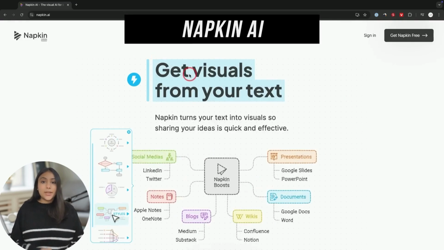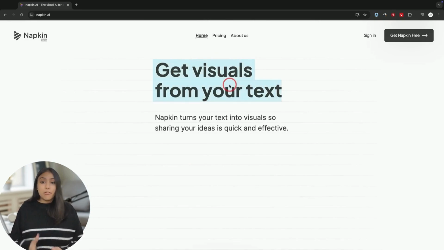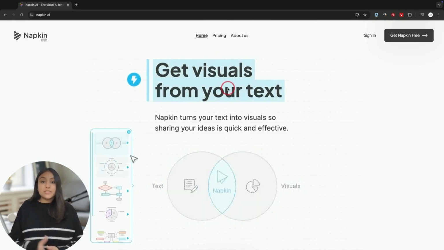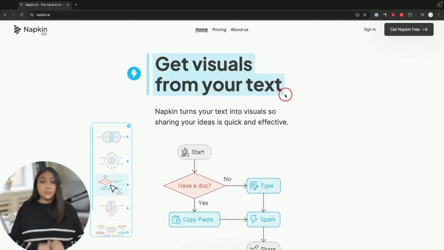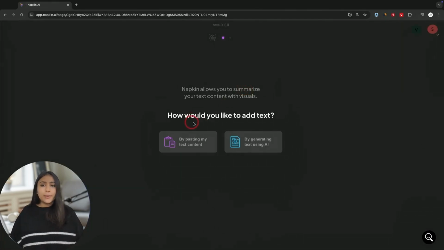The website is napkin.ai, and this will help you turn any type of text prompt into interesting visuals that you could use inside of PowerPoint, inside of AI powered presentations, and it's really easy to use. They have a completely free plan available as well, and with Napkin AI you just have to paste any type of content that you want to then turn into a diagram or visual elements, or you could just create by using a text prompt here.